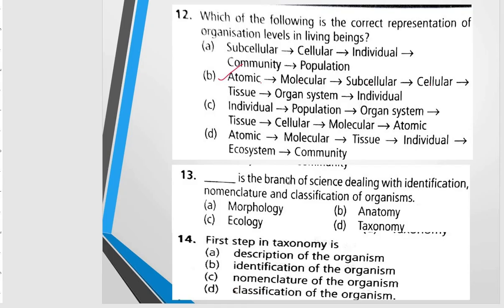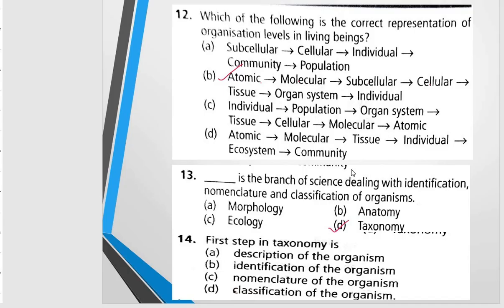Next question is, dash is a branch of science dealing with identification, nomenclature, and classification of living organisms, and the correct option will be taxonomy, right? It is the branch where we identify and name the organism, and after that it can be categorized into groups based on the similarities, right? In our classes, in our videos, we have discussed the different categories to which the organisms are placed.